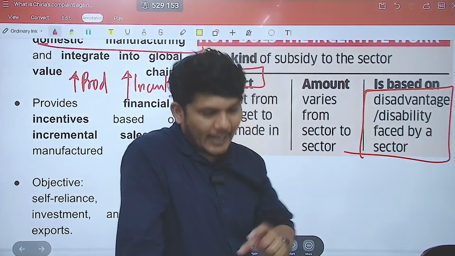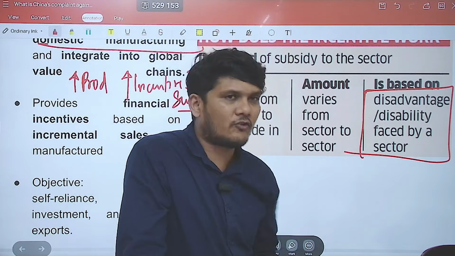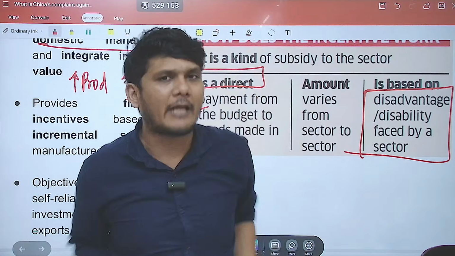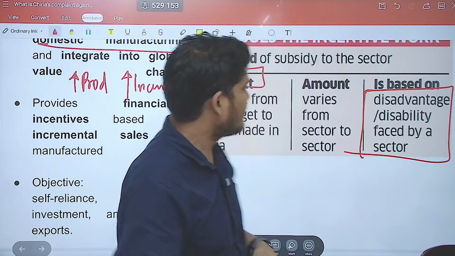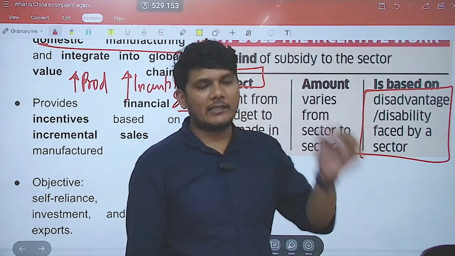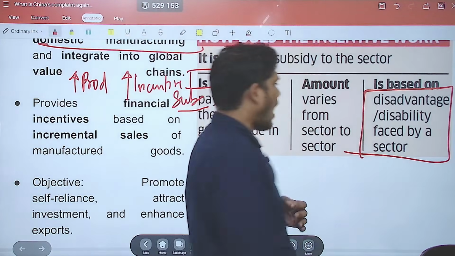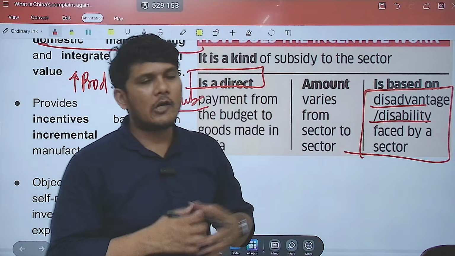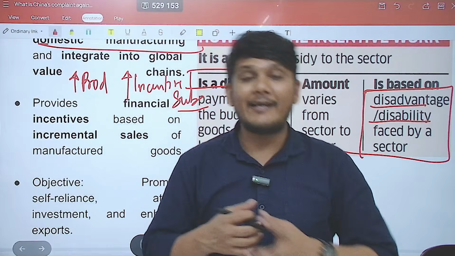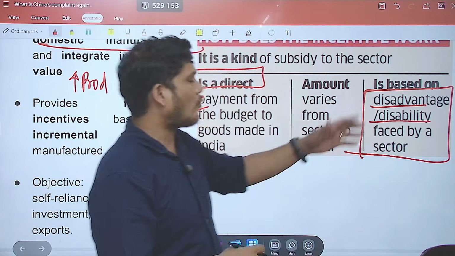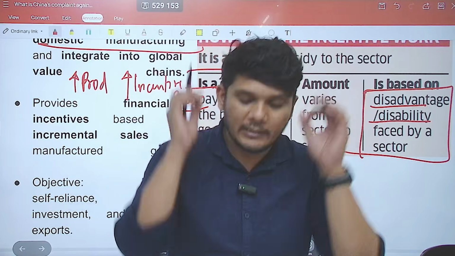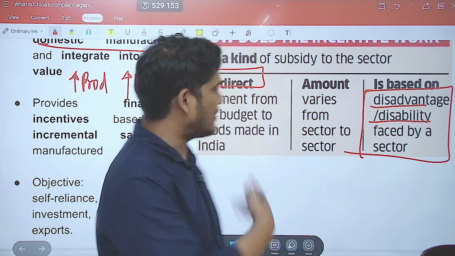Now, China is claiming that we are giving subsidy which is distorting the market. This is to ensure more and more exports are there, but we are not doing it for that. We are doing it because there are certain sectors in the Indian economy which are at a disadvantage, which are having a disability. For example, they are not getting funds, they are not getting credits, because they might not be quite profit making sectors, as a result of which the government is giving these disadvantaged sectors the benefit.